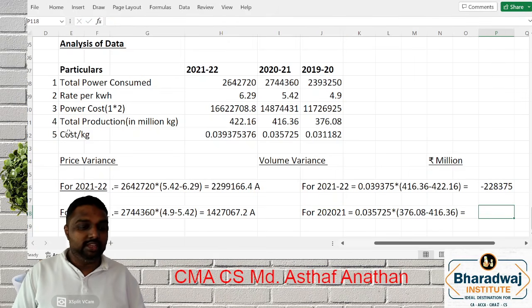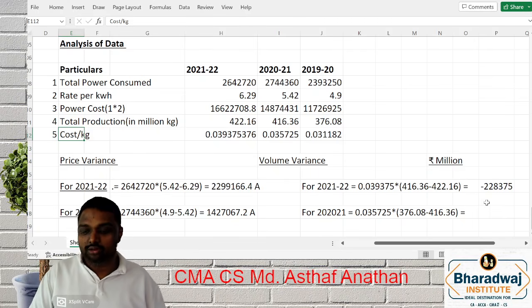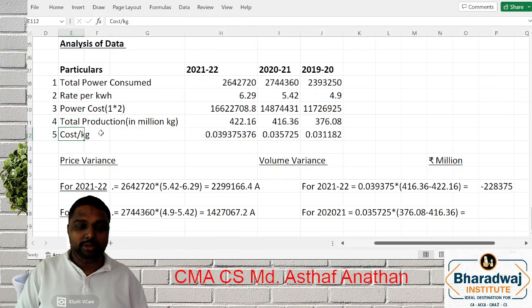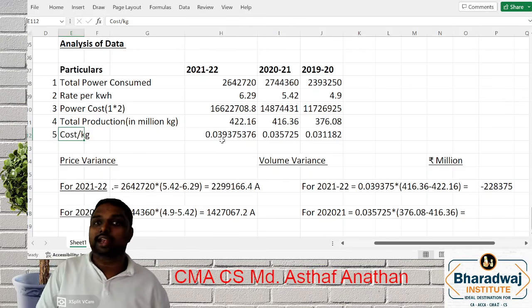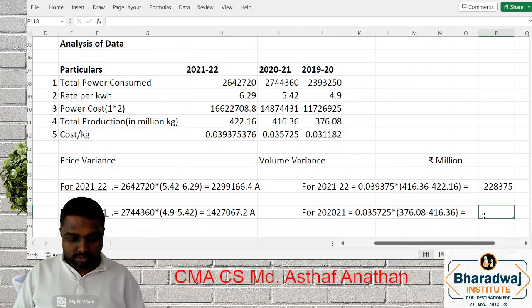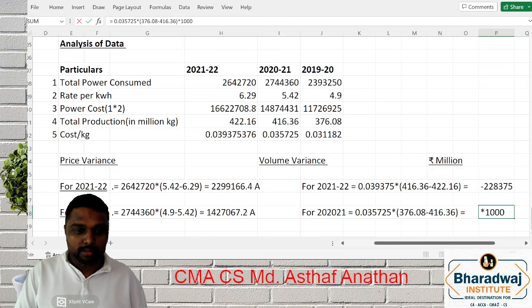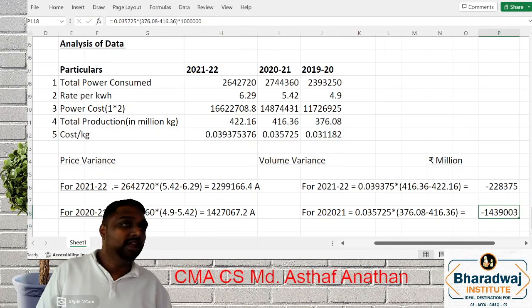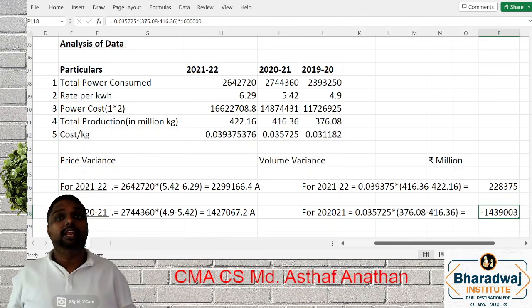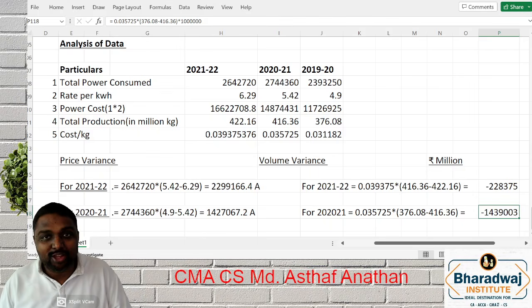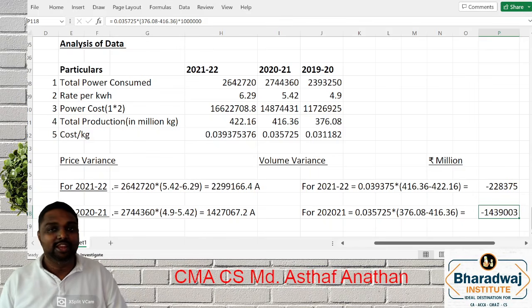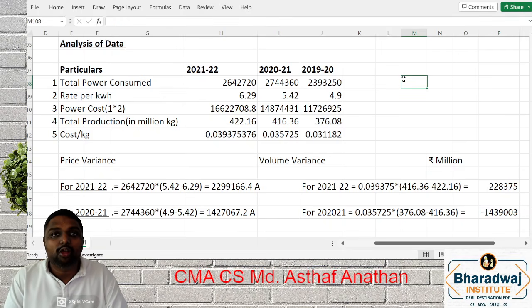Otherwise, here itself we take million and finish it off. You can make it cost per kg per million here itself, and directly solve the same way. So what will be the data? That's all. Answer is over. It's an old syllabus, previous year question, your 22 syllabus study material question. So hope all of you are clear. Take your own time and copy, my dears.